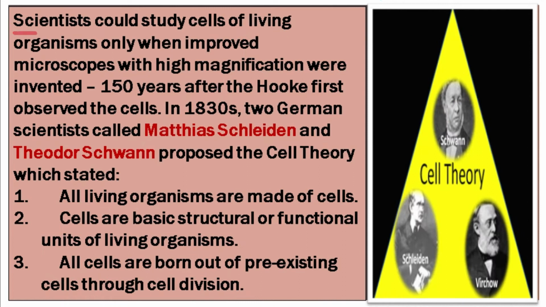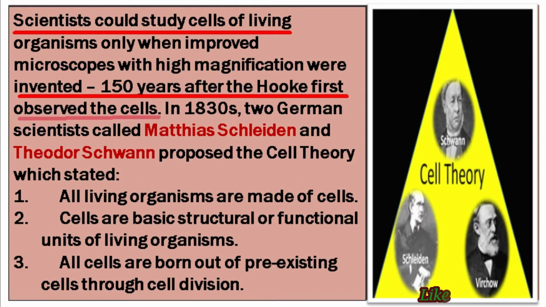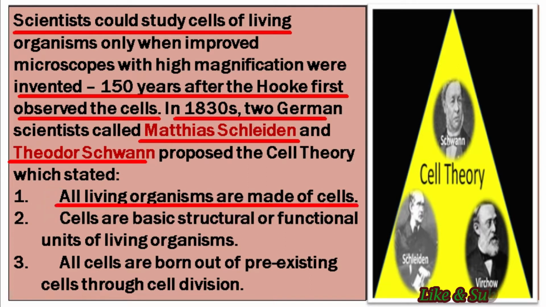Students, do you know scientists could study cells of living organisms only when improved microscopes became available, because these cells are so tiny that we cannot observe them with the naked eye. So 150 years after Robert Hooke first observed the cells, in 1830 the two German scientists Matthias Schleiden and Theodor Schwann proposed a cell theory. And students, this cell theory says that all living organisms that exist on earth are made up of cells.